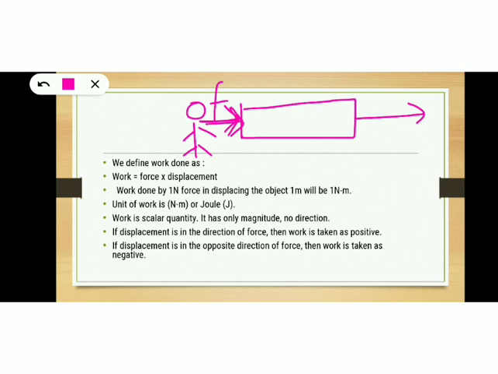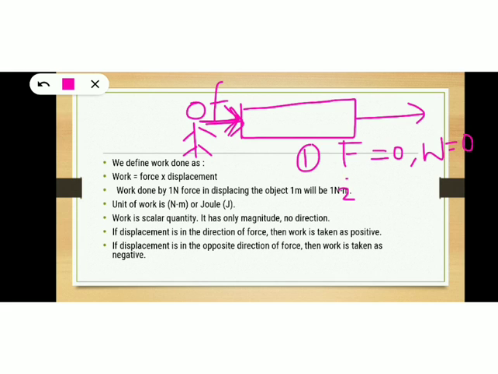Okay, so you just remember this concept. When force and displacement are perpendicular to each other, work done will be 0. Similarly, when force applied on an object is 0, work done will be 0. And even after applying a force, if there is no displacement, in that case also work done will be 0. So what are the cases of 0 work done? So 3 cases are there. Under 3 situations, 0 work done can be observed. What is the first situation? If force is 0, work done will be 0.